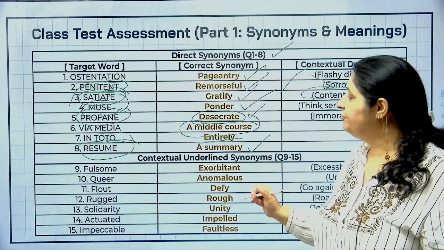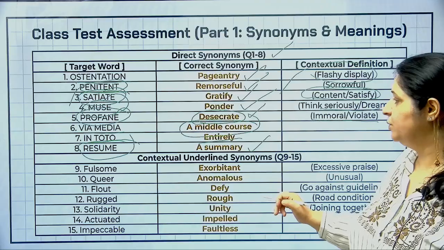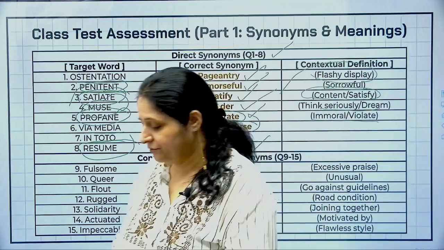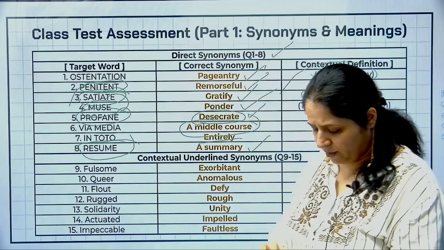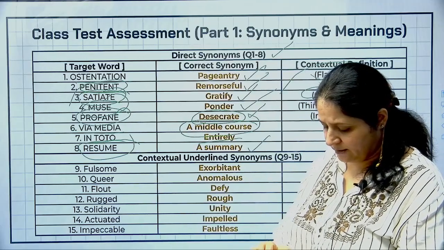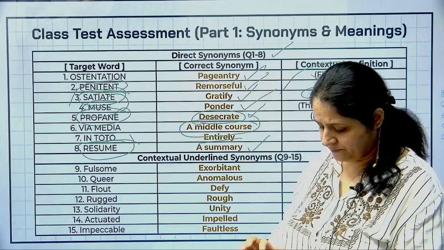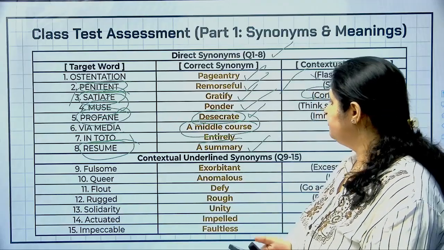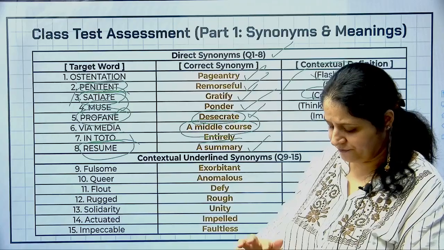Now 9 to 15 में हमें क्या करना था, contextual meaning ढूंढना था of the underlined words, ठीक है? तो I'll try to read some of the sentences for you over here जो contextual meanings थे, and let's try to figure out the answers. Okay, so we are on question number 9 to 15, अपना class test का question number 9 to 15.